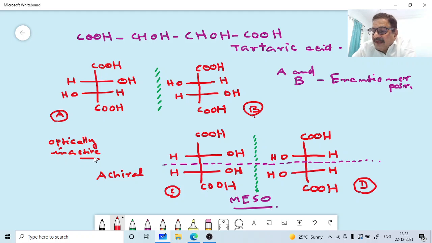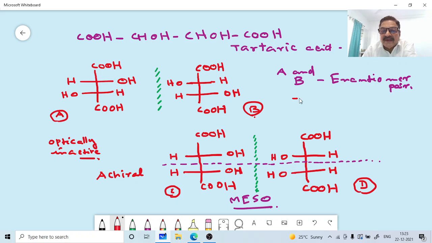Even mesocompounds with two stereogenic centers, just like tartaric acid we have just seen, have the same four groups attached to each of the two stereocenters: hydrogen, the hydroxyl group, the carboxyl group, and the CHOH group.